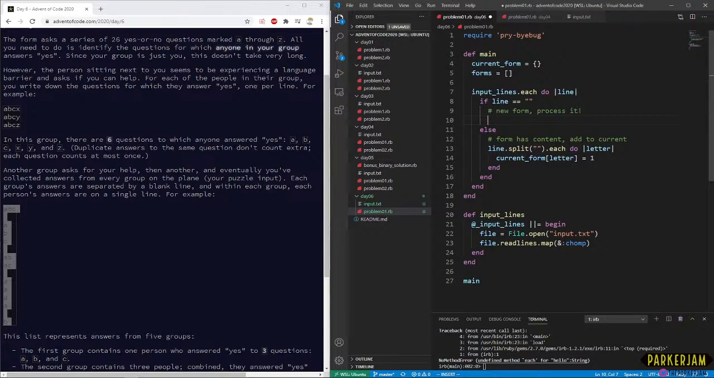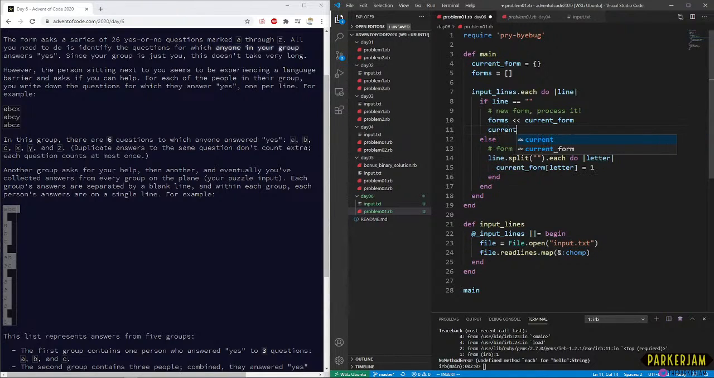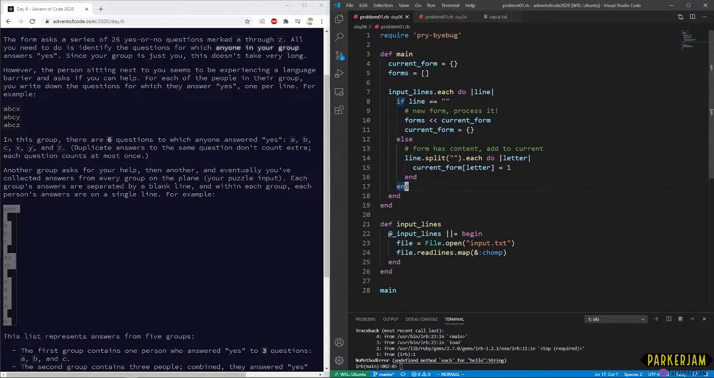So we're not even going to count this, right? We're just going to say forms, we're going to add onto the array. We're going to add on current form, and then current form equals a new hash. It doesn't equal a new array. So this is a very similar pattern to what we did 2 days ago. Close this out so we have a little more room, a little less distracting.